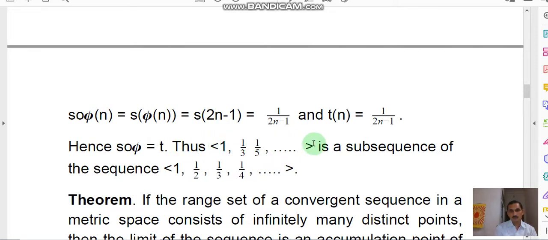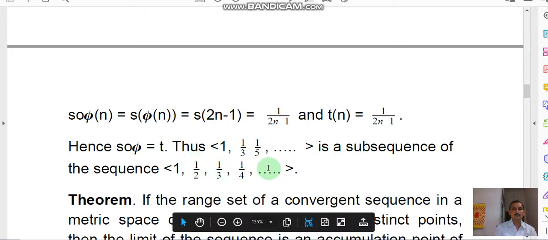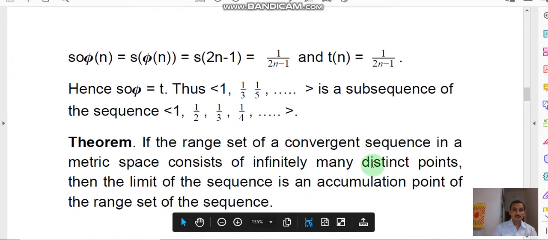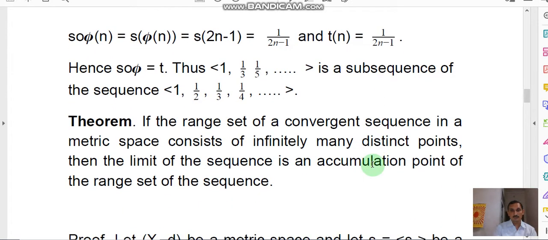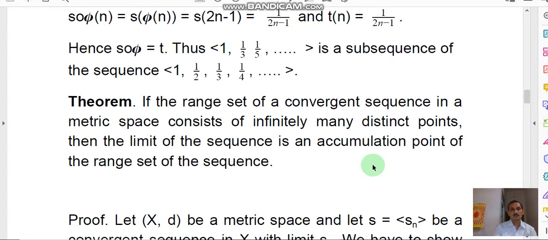Second, this T is a subsequence of the sequence 1, 1 by 2, 1 by 3, 1 by 4, and so on. So next, for this sequence we consider some theorems.